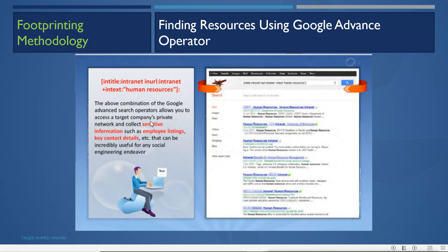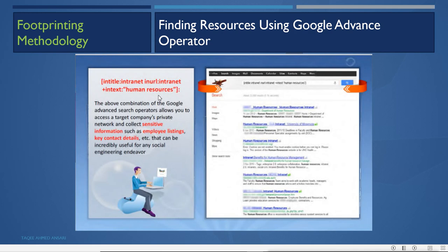For example, intitle colon, I want to get intranet in the title. That means whatever page I am searching, I want intranet in the title. Then inurl, I also want intranet, plus intext I want human resources.